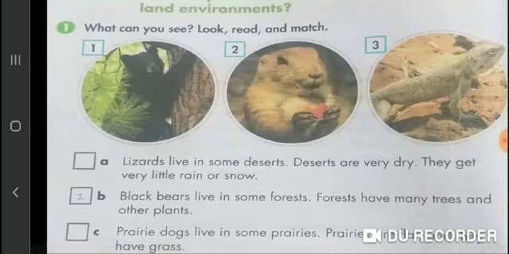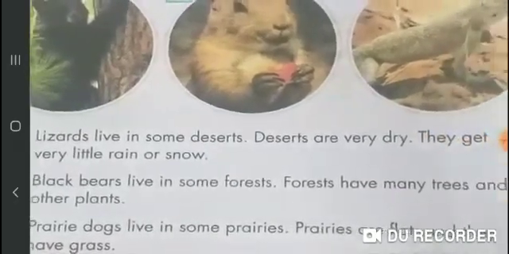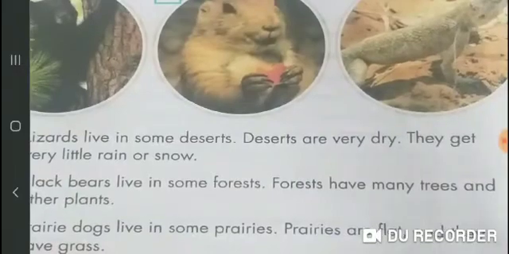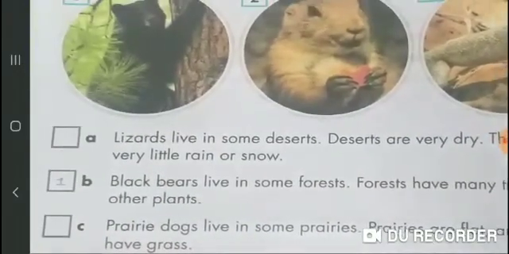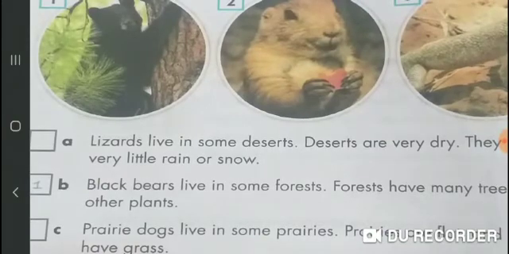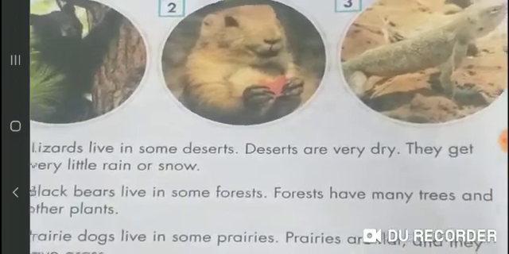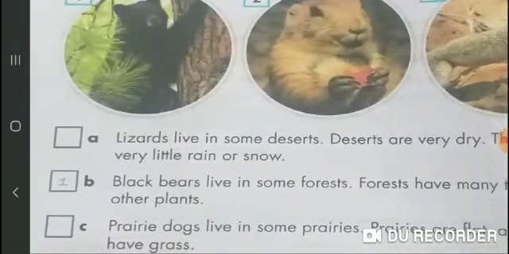Now look at the third sentence. Prairie dog live in some prairies. Prairies are flat and they have grass. I will repeat it again. Prairie dogs live in some prairies. Prairies are flat and they have grass. Now students, you will write 2 in the given box and match C part with second picture.